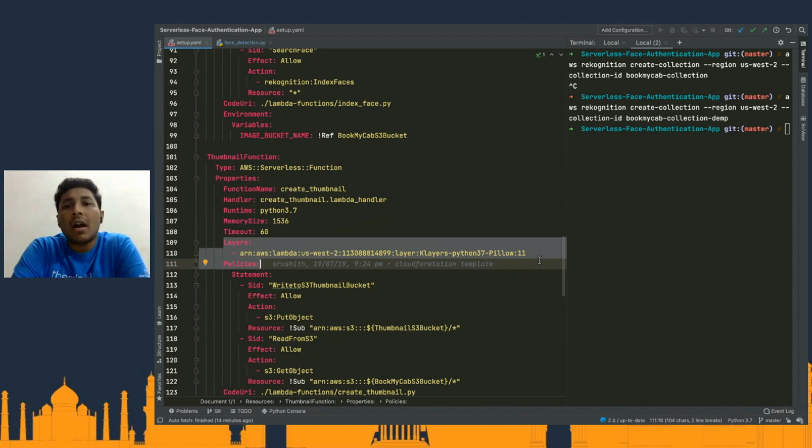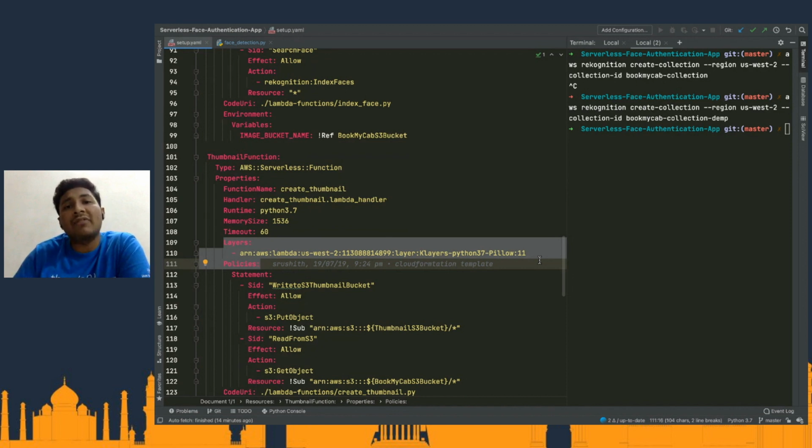Layers is another feature of AWS Lambda, which helps you have code that can be shared across different Lambda functions. For example, you have a utility library that you have built, which is almost going to be consumed by every Lambda function that is available in your application. Then instead of having it deployed every single time when all the code is getting deployed, you can rather have it as a layer and attach that to the Lambda function, so that you don't have to deploy it every single time. The utils module is one of the use cases, because utils is something that is used by every single Lambda function that is out there, right?